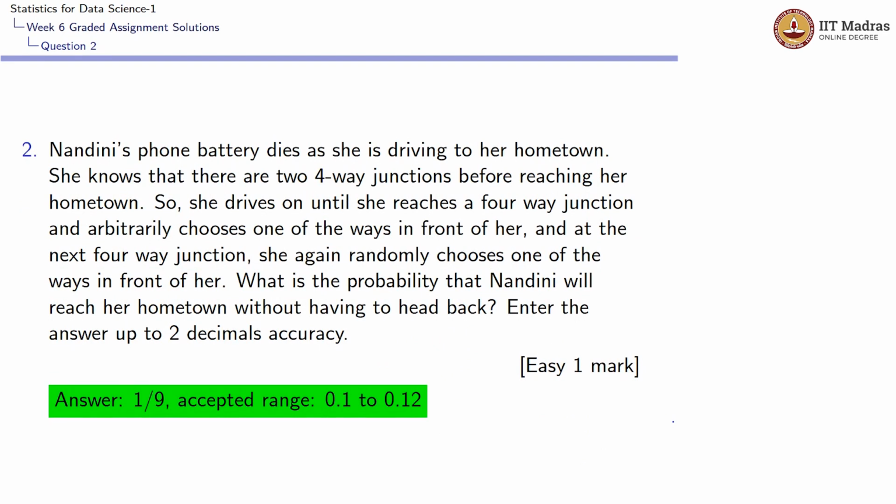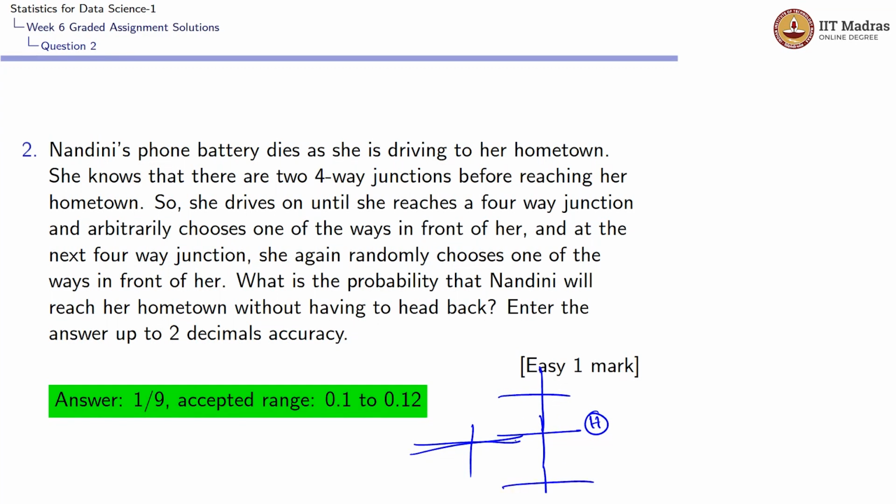Let us move to the next question. They were saying that Nandini's phone battery dies as she is driving to her hometown. She knows that there are 2 four-way junctions. So whichever way home it is, there will be some 2 four-way junctions. It could be like this, or like this, or like this.